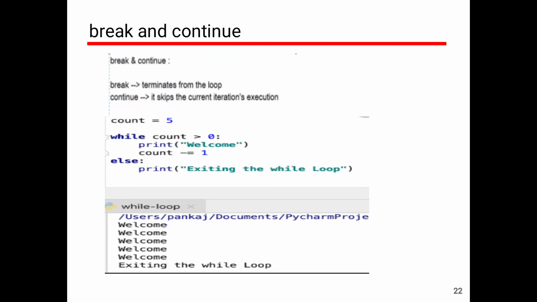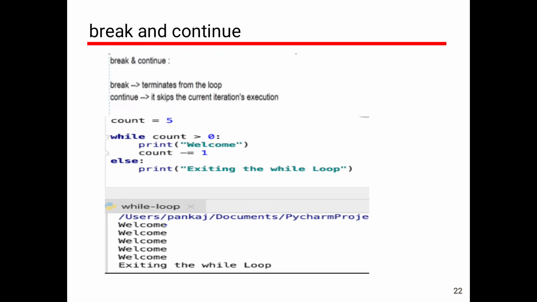Next, continue means it actually does not terminate. It skips the current iteration of the execution. For example, look at this example. Here I am giving count equal to 5. The condition is while count greater than 0, which is true, that is 5 greater than 0. I want to print, so print welcome. The welcome is printed. Next I am going to decrement the count variable, that is count equals count minus 1.